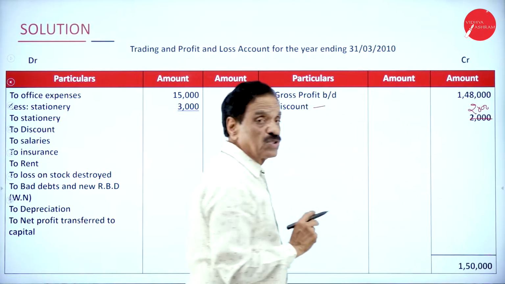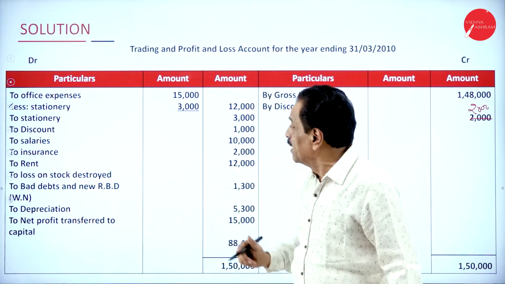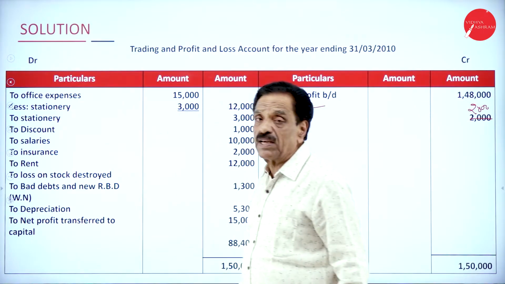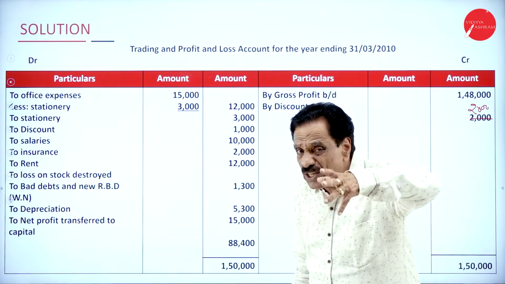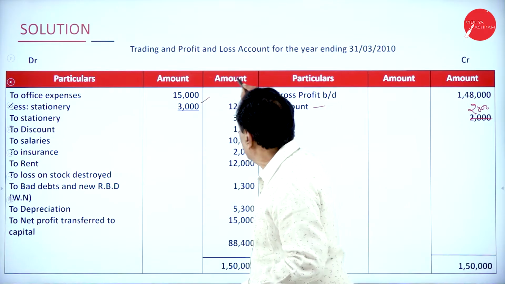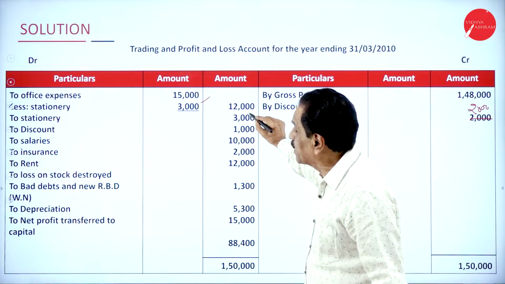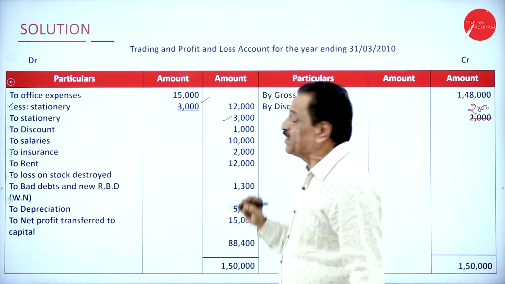We received about 2,000 rupees. Come back to the debit side. Your office expense is 15,000. How much stationery is included there? 3,000, deduct. What's your actual office expense? 12,000. Separately you write stationery 3,000.